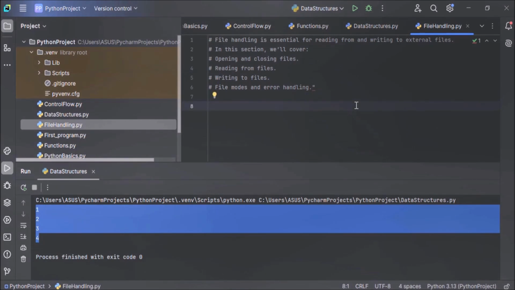Before we can read or write to a file, we need to open it. Now, how to open it? We can open a file using the open function. Let me write it here. Open file using open function. So let's understand this with the help of an example.